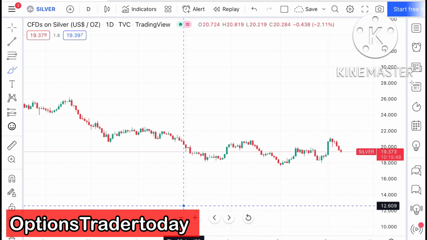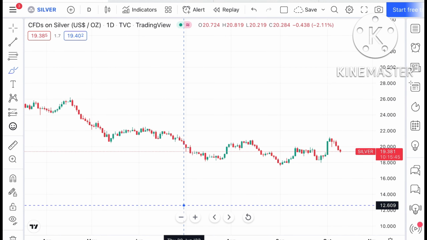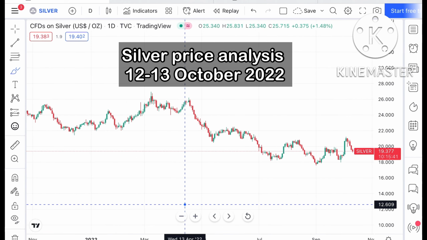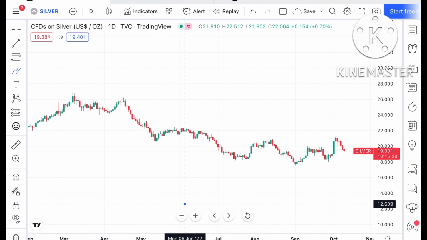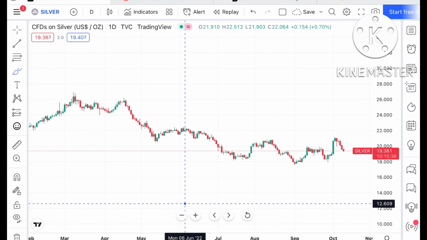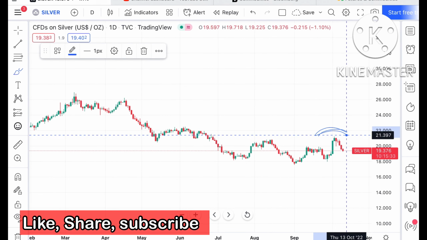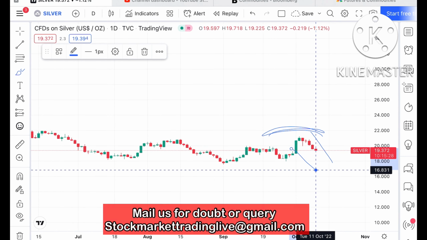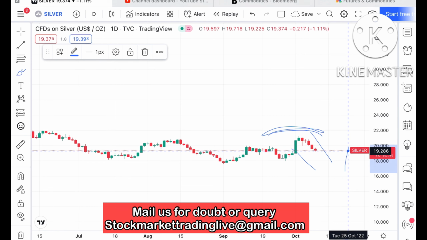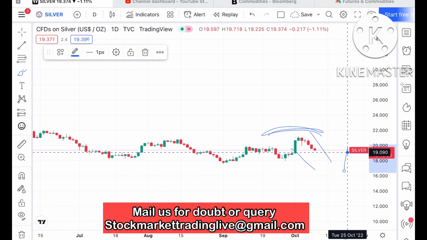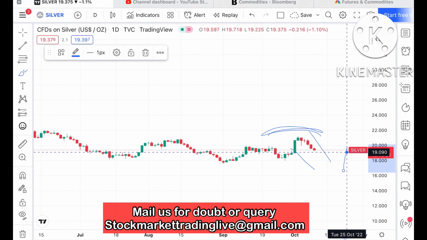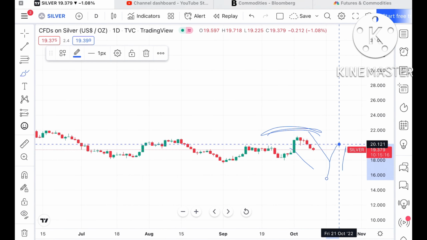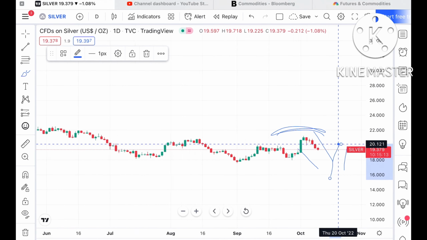So today in this video I'll explain how the price of silver has moved in the last 2 days and how it can move in the next 2 days. If you look at the chart of silver, it is currently trading at around $19.381. We have seen a swing form at this particular level, and from there it is continuously coming further down. If the price doesn't sustain this level, there is a higher probability that it can move towards a level of 19 and then further down, or if it goes above this level, it can touch a level of 20 and then we can see further upside for the price of silver.